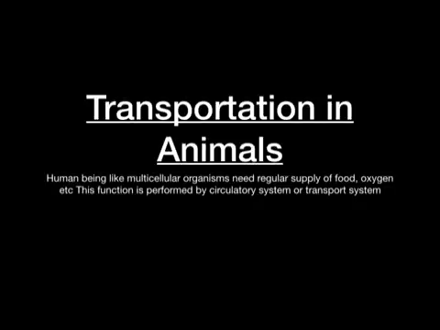The body of every organism, that is plants or animals, is made up of cells. A small organism has millions and millions of cells in its body.